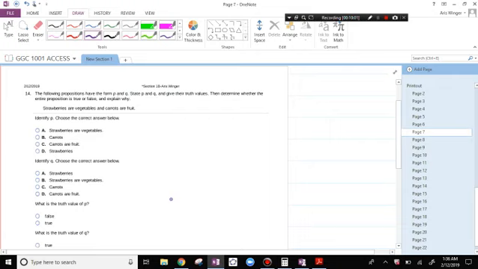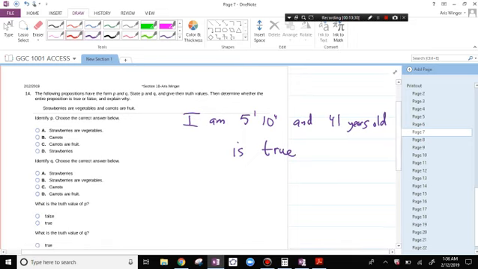The following propositions have the form P and Q. State P and Q, give the truth values, then determine whether the entire proposition is true or false. So when I say I am 5 feet 10 inches tall and I'm 41 years old, and if this is true, that means that both of these are true.